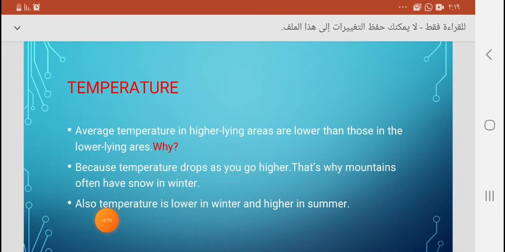Next one. Also, temperature is lower in winter and higher in summer. This is in the Middle East. When it is winter, it's cold and the temperature is low. When it's summer, the temperature is high and it's hot. So this is about the temperature in the Middle East.